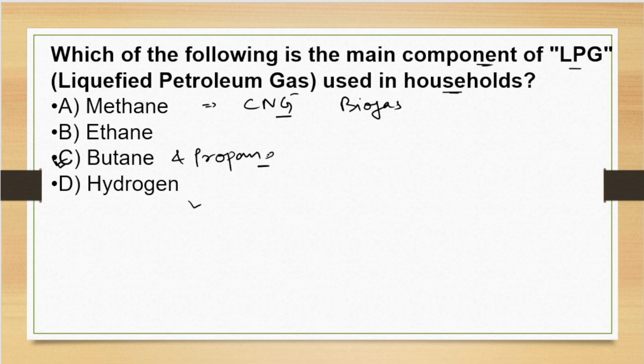Butane and propane are odorless gases. Due to methyl mercaptan, we can smell the strong smell of the gases we use in household. Now moving to the next question.